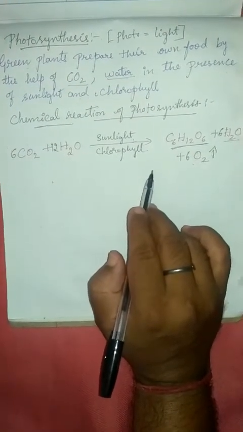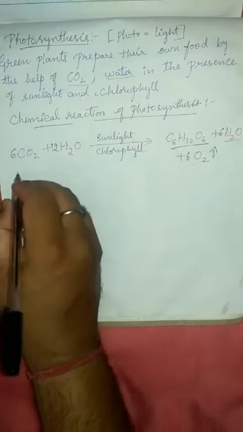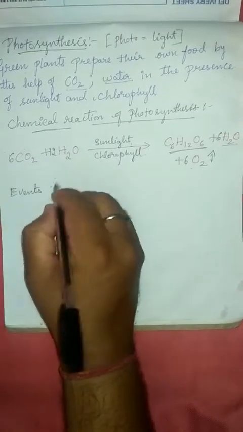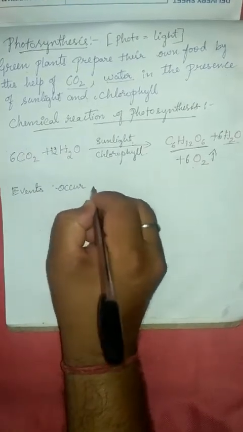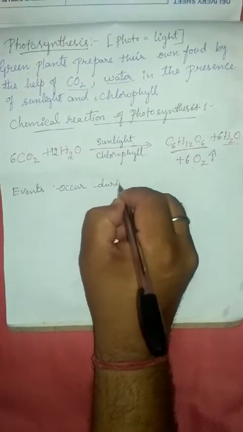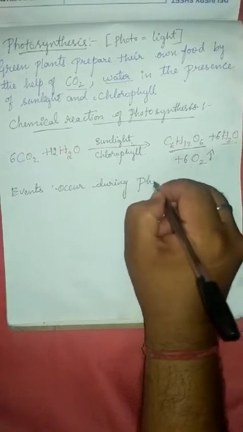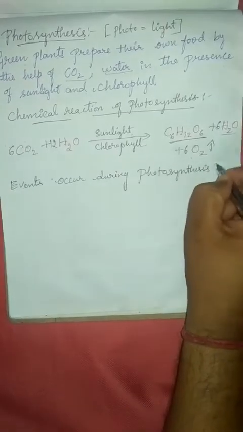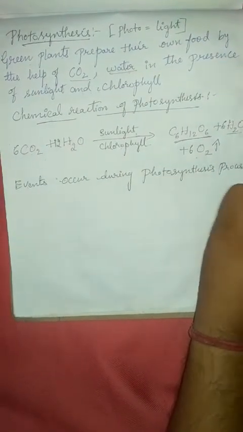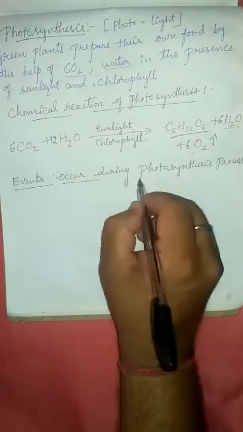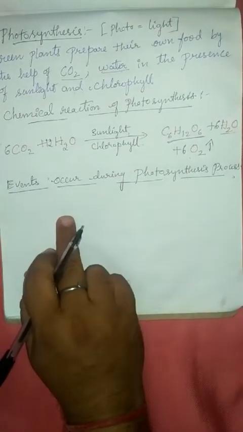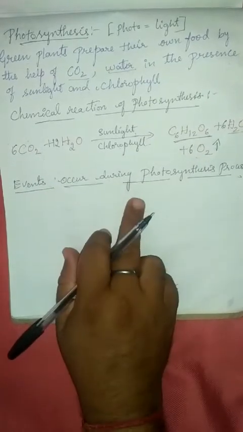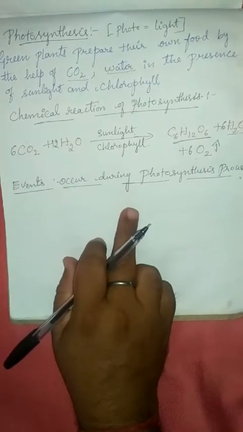Now the next topic is the events that occur during the photosynthesis process. This is also an important question, asked many times in previous exams. What are the events that occur during the photosynthesis process?